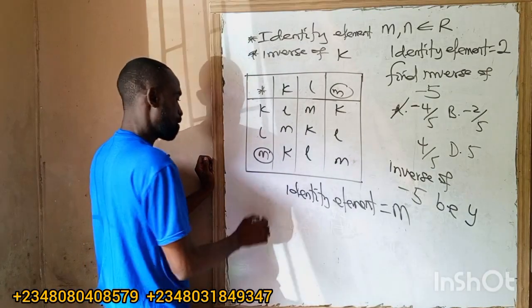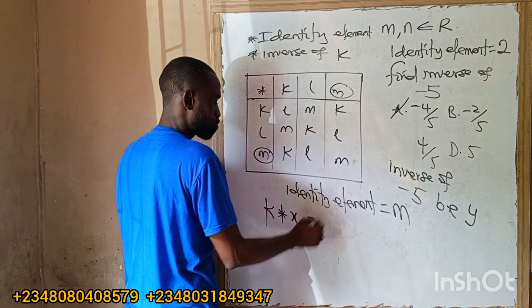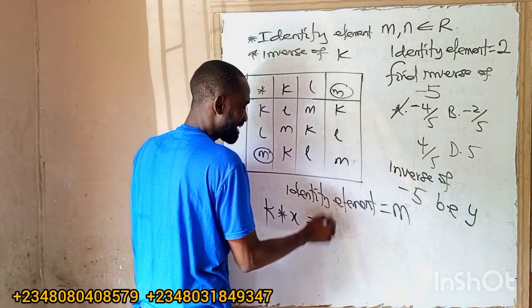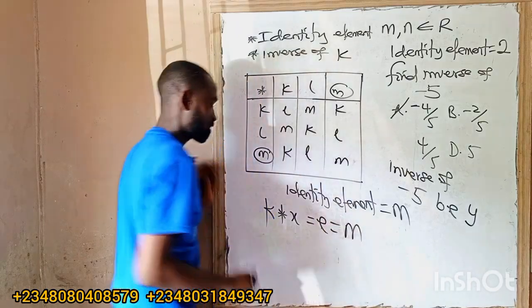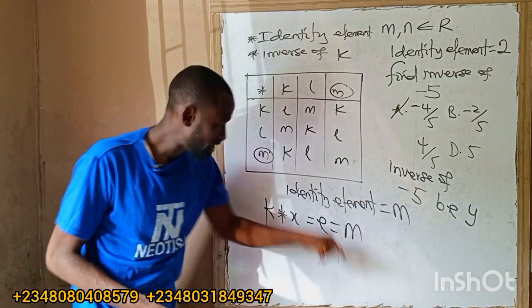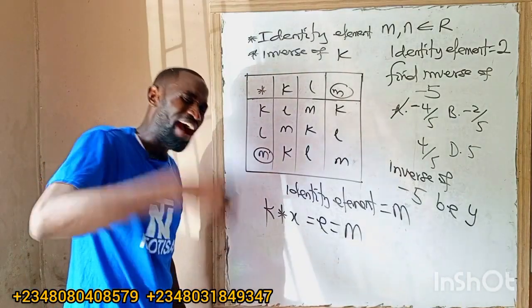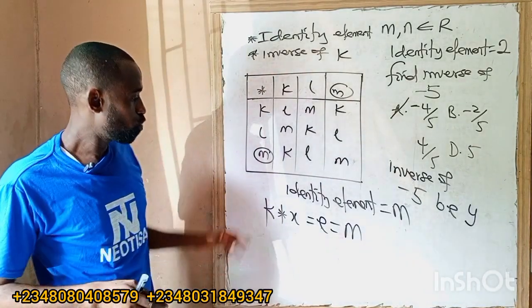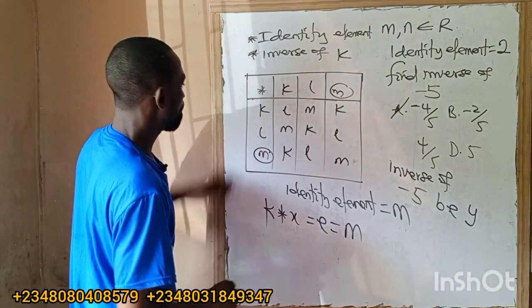Inverse of K. It means what will I combine with K to have identity element, which is E, and our E is M. What will I combine with K to have M? We said inverse is what you combine with something to have identity element. So what will I combine with K to have M? Let us go. What will I combine with K to have M?